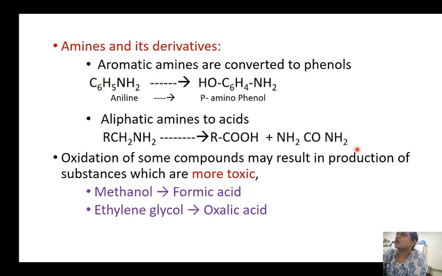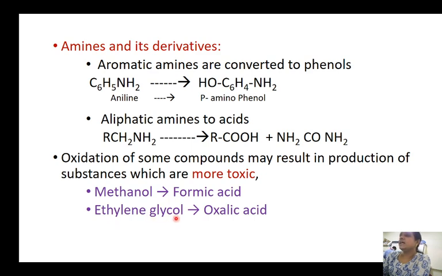Oxidation of some chemicals can lead to substances that are more toxic than the parent compound, like methanol. Methanol first gets converted to formaldehyde, then the formaldehyde gets converted to formic acid. Formic acid is much more dangerous and much more toxic when compared to methanol.